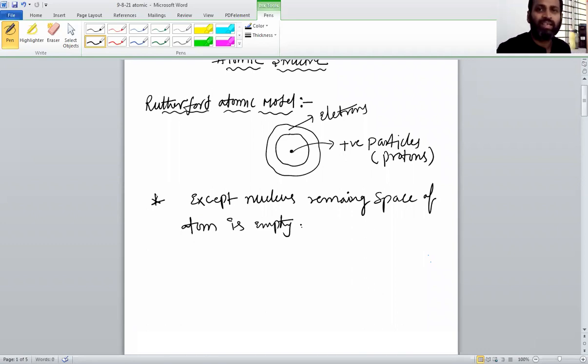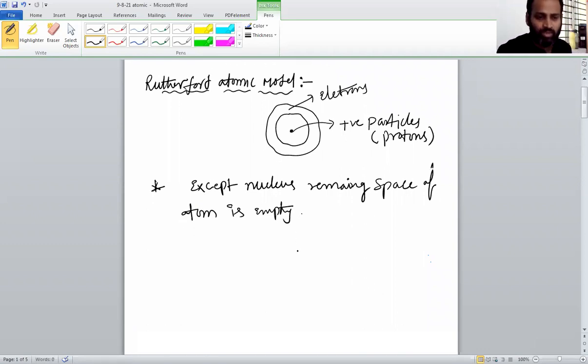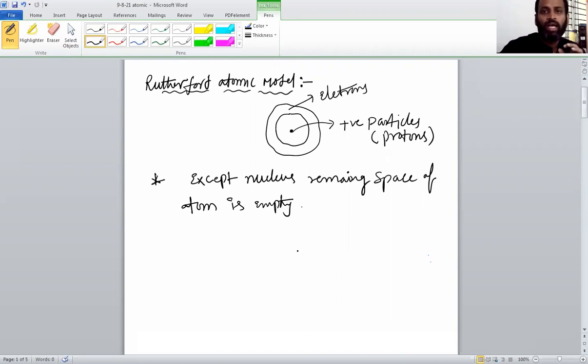So why are you saying empty, sir? Why are you using that word empty? Because electrons are very light. If you consider the mass, the electron mass is 1837 times lesser than the proton mass.